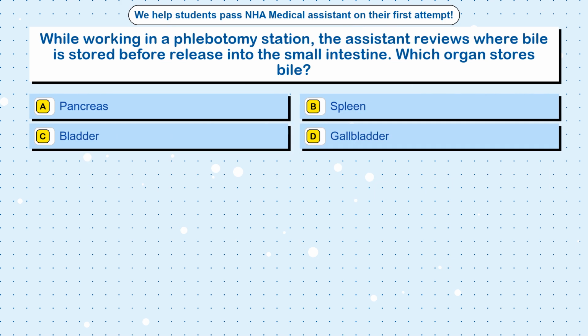Question 72. While working in a phlebotomy station, the assistant reviews where bile is stored before release into the small intestine.